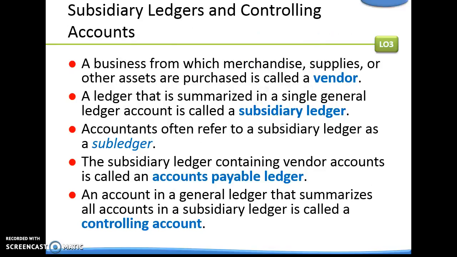A business from which merchandise, supplies, or other assets are purchased is called a vendor. A ledger that is summarized in a single general ledger account is called a subsidiary ledger. Accountants often refer to a subsidiary ledger as a subledger. The subsidiary ledger containing vendor accounts is called an accounts payable ledger. An account in a general ledger that summarizes all accounts in a subsidiary ledger is called a controlling account.